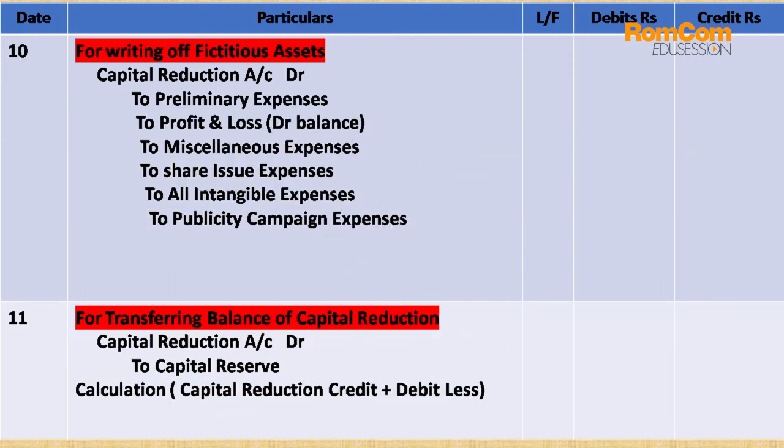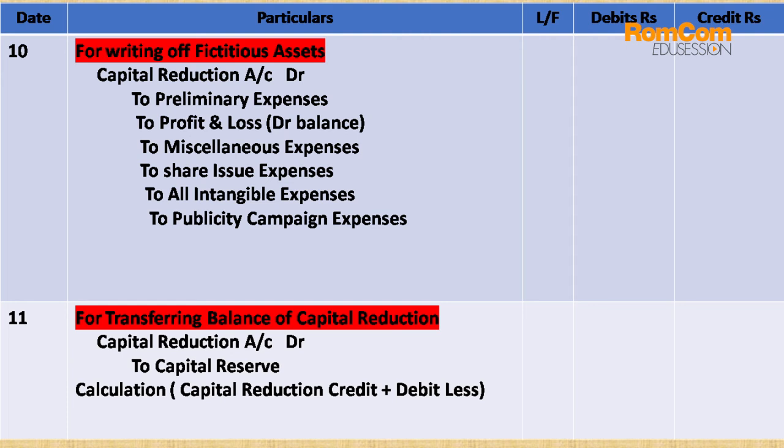Further, number 10 is a very important entry. This is the bonus marks for all of you because we are only going to write all the amounts from the question as given in the question directly. So entry for writing off fictitious assets. What do you mean by fictitious assets? Fictitious is nothing but काल्पनिक assets. Fictitious is related with accumulated losses. They are heavy expenditure which are showing on the balance sheet asset side, but actually it is not an asset.